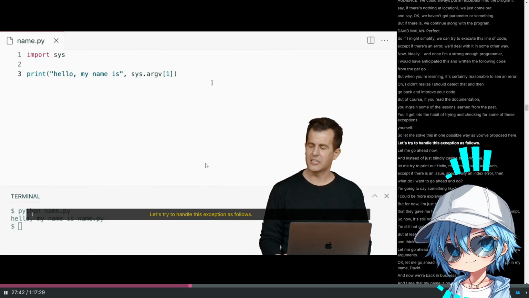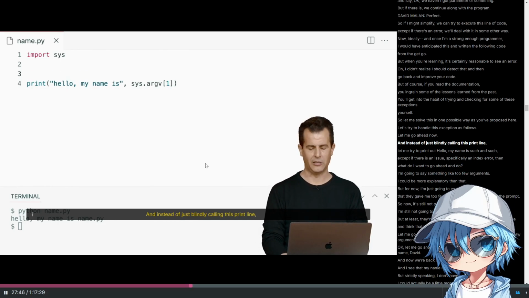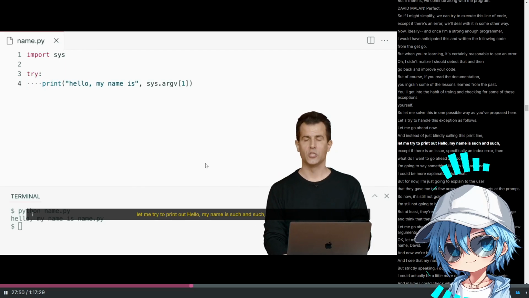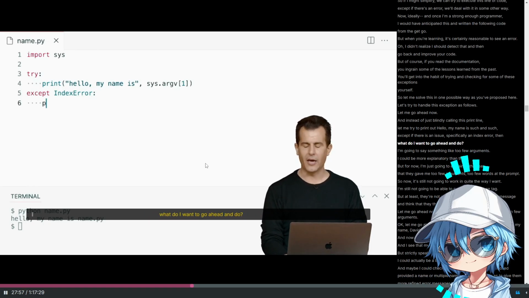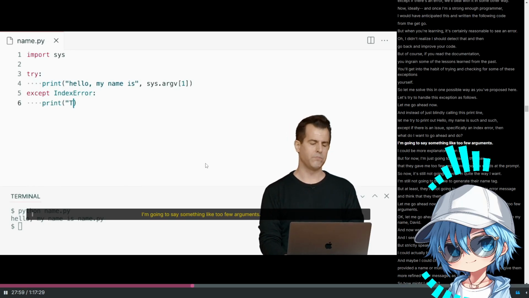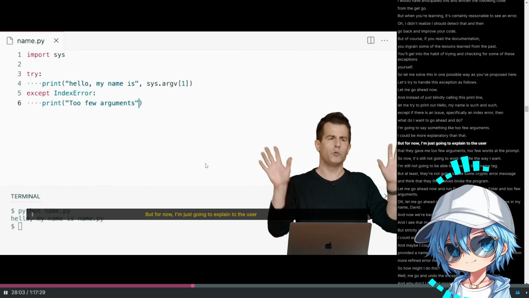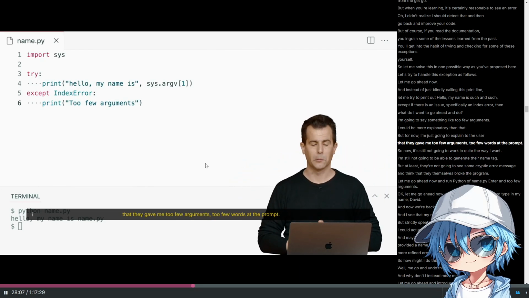Let's try to handle this exception as follows. Instead of just blindly calling this print line, let me try to print out, hello, my name is such and such, except if there is an issue, specifically an IndexError, then what do I want to go ahead and do? I'm going to say something like, too few arguments. I could be more explanatory than that, but for now I'm just going to explain to the user that they gave me too few arguments, too few words at the prompt.